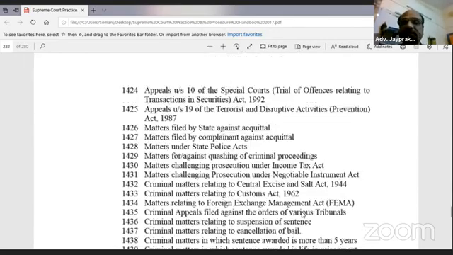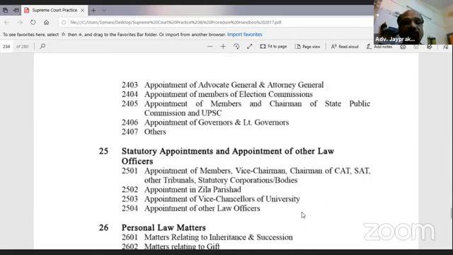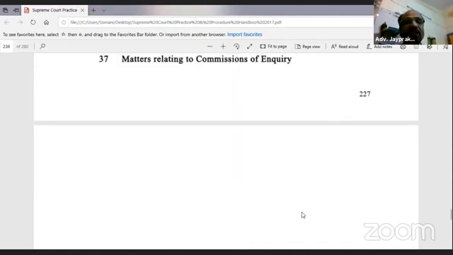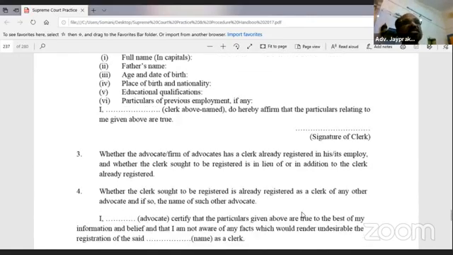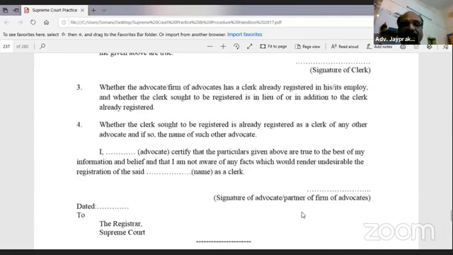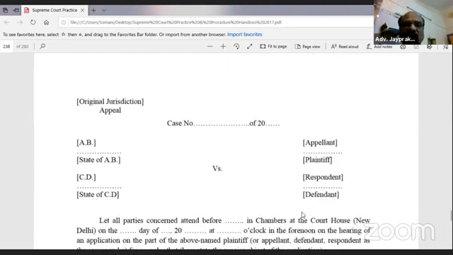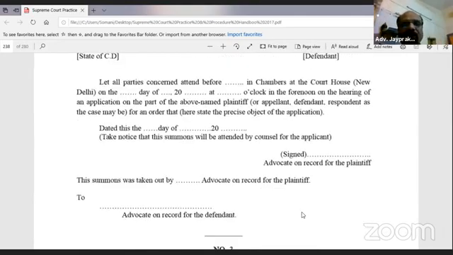These are the categories. Then friends, after these categories, I will give you the forms: form 1, form 2, form 3, like SLP form number 28, then the caveat form, all forms are there. You don't need to apply your mind. The form, everything is there.